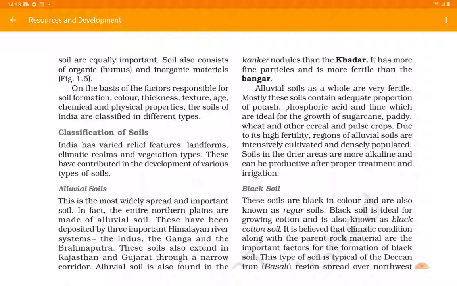Mostly these soils contain adequate proportions of potash, phosphoric acid, lime, which are ideal for the growth of sugarcane, paddy, wheat and other cereal and pulse crops. Due to its high fertility, regions of alluvial soil are intensively cultivated and densely populated. Soil in drier areas is more alkaline and can be productive after proper treatment and irrigation.